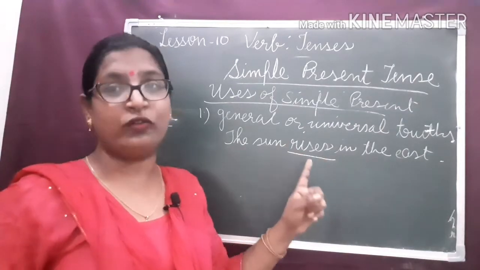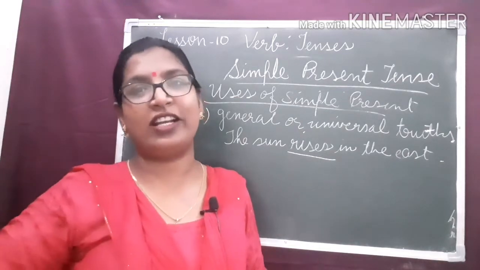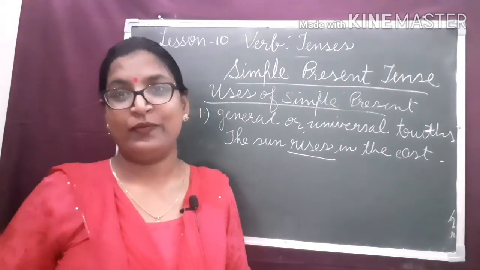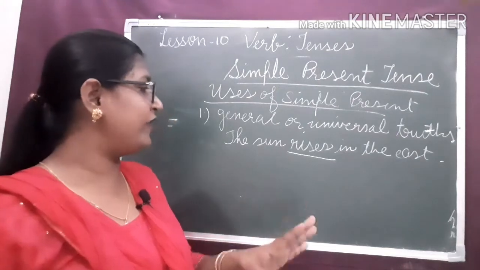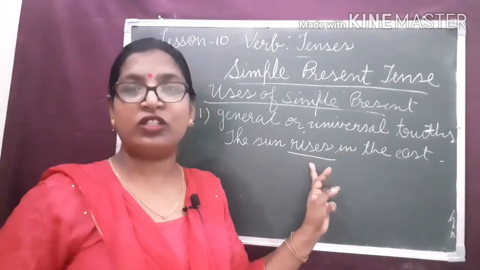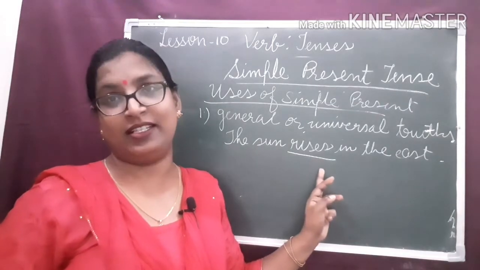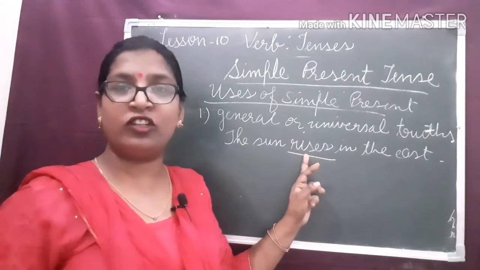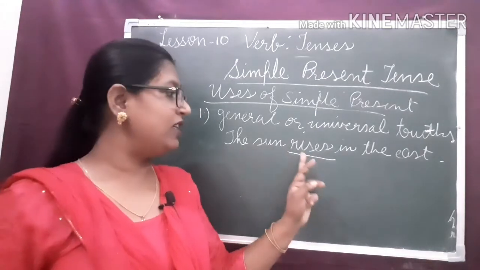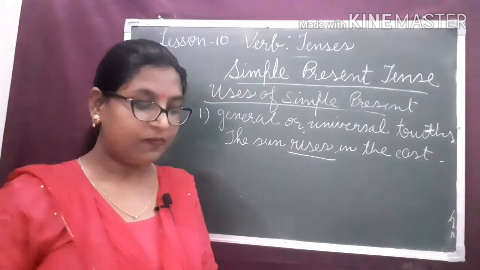And this is a universal truth. The sun cannot rise from the west or south. Always the sun will rise from the east. That is why this sentence is written in simple present tense, with the S or ES form of the verb according to the subject.